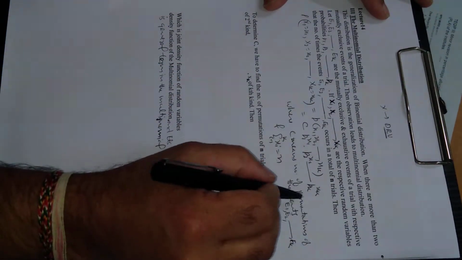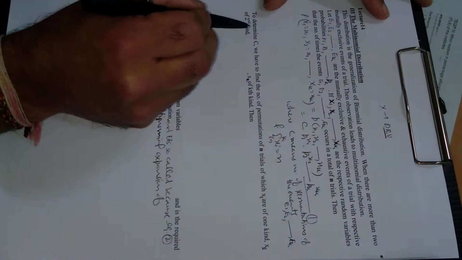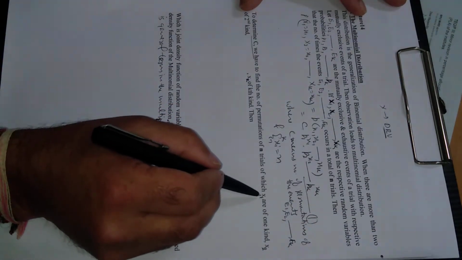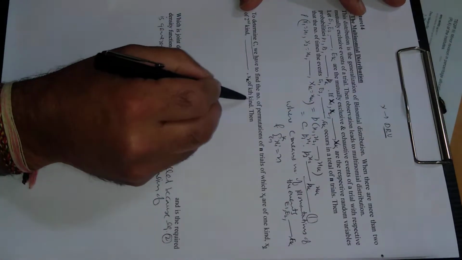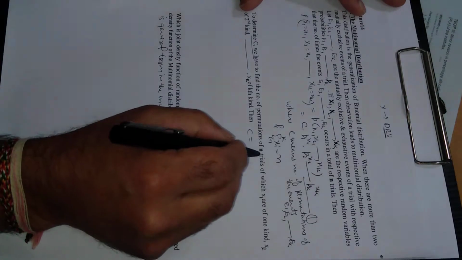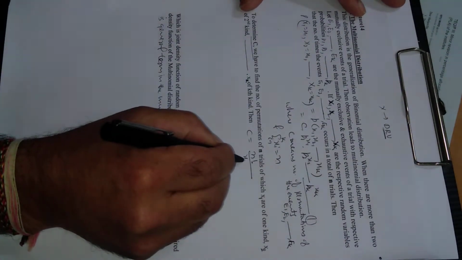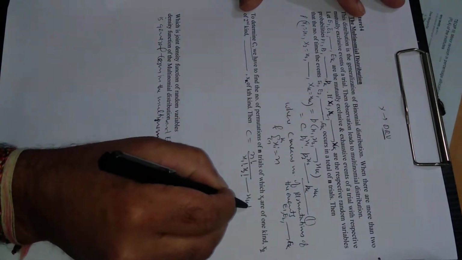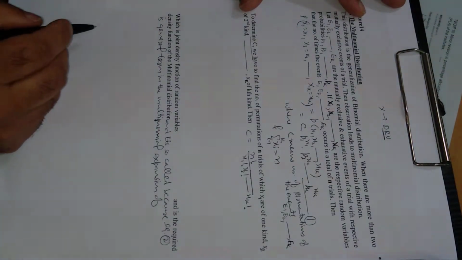Now let us suppose this is number 1. Now we will find the value of c. To determine c, we have to find the number of permutations of n trials, out of which x1 are of one kind, x2 are of the second kind, dash dash, xk are of the kth kind. We know this formula. Then the value of c will be equal to n factorial, as total number of trials is n, divided by x1 factorial for the first kind, x2 factorial, dash dash, xk factorial. We know this formula from permutations.